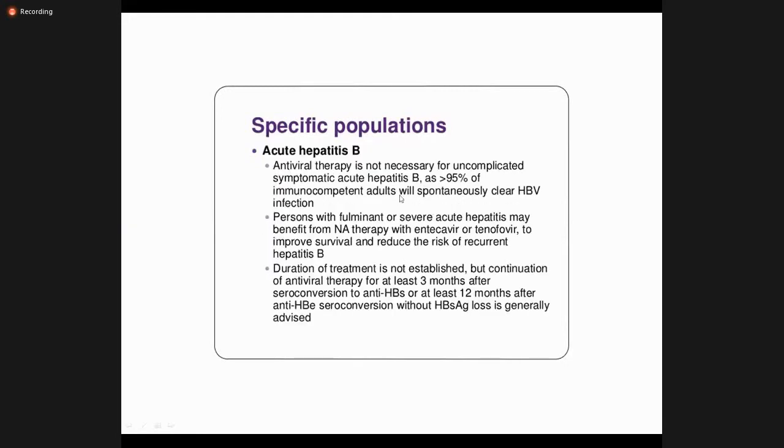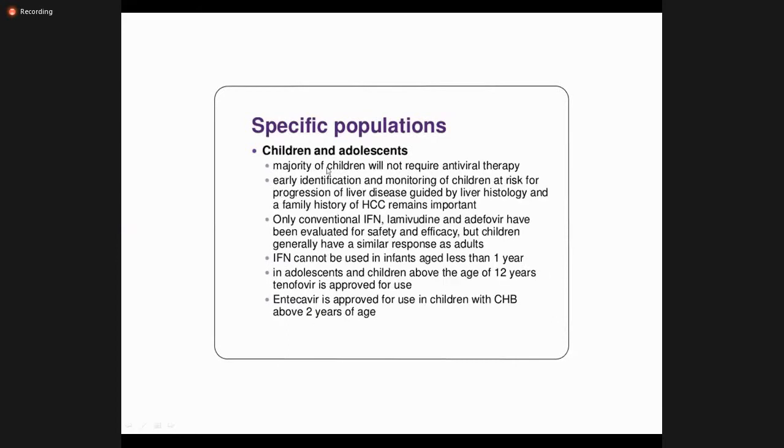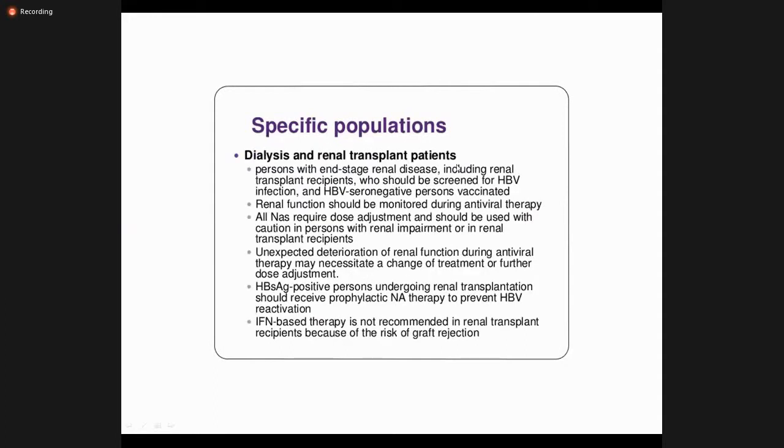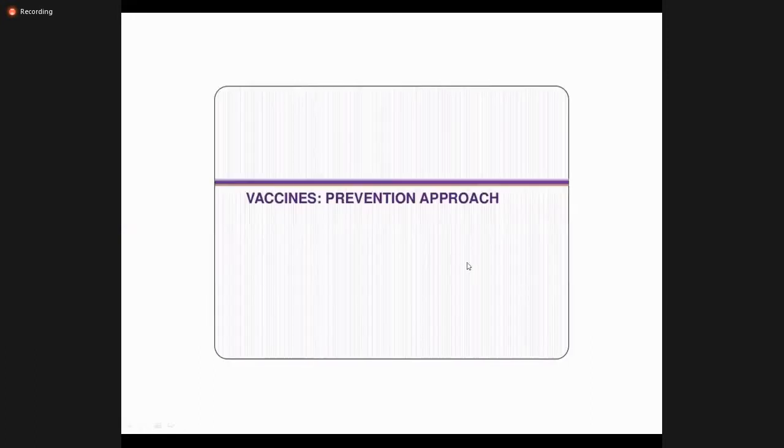Acute hepatitis B, I have already covered. In pregnant women, I have already covered that you have to treat the patient with tenofovir, because if pregnant women are not treated, there is a very high chance of the infant developing hepatitis B. Then dialysis and renal transplant patients, these are immunocompromised patients. Again, they have a very high chance of getting infections, so they also need treatment. Liver transplantation we have already discussed.